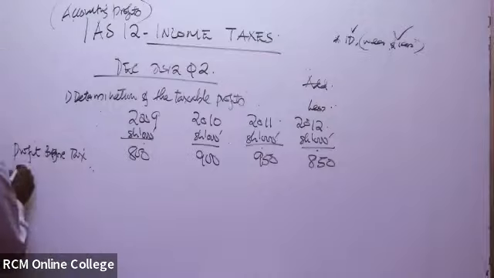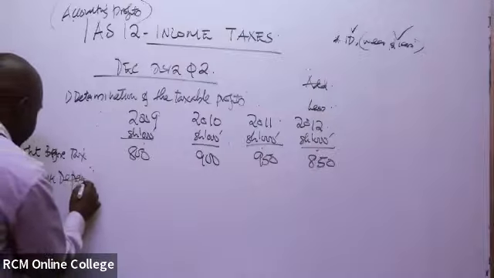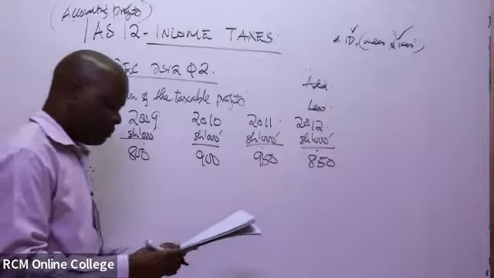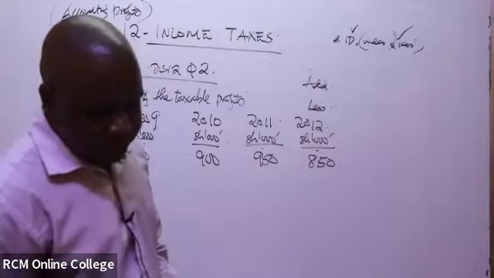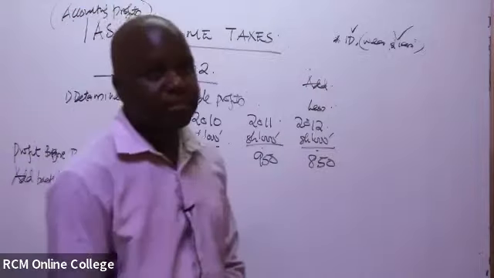So you'll have to add back depreciation for each and every year. And we've been told that depreciation was on a straight line basis, that is 25% per annum.